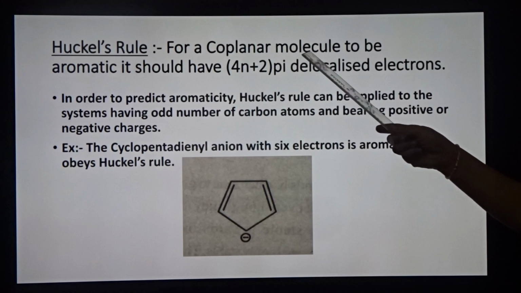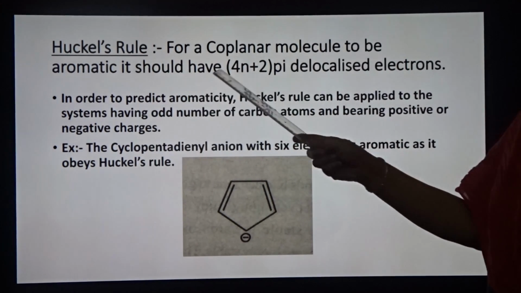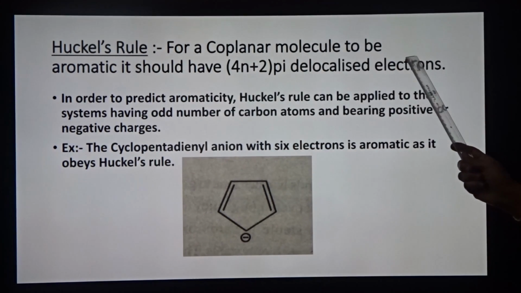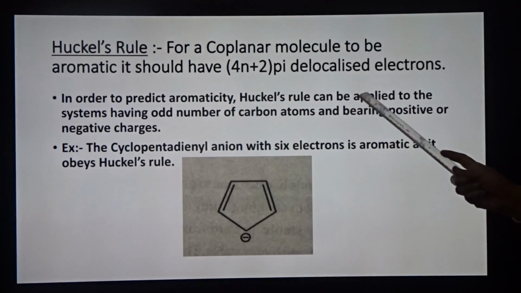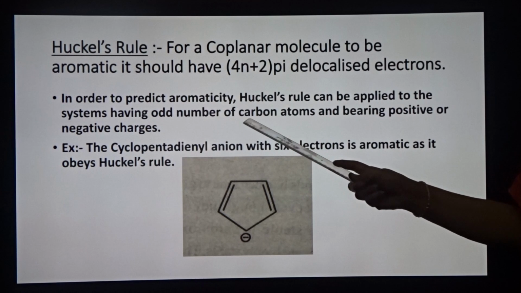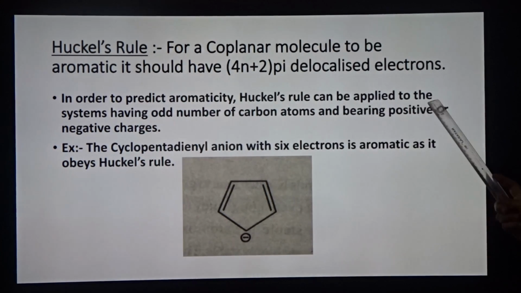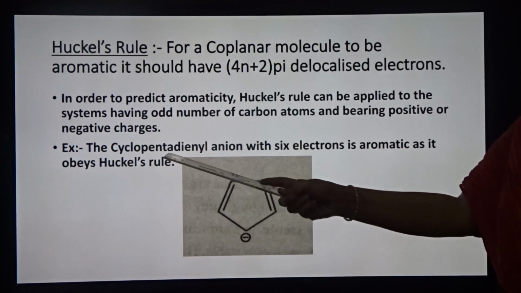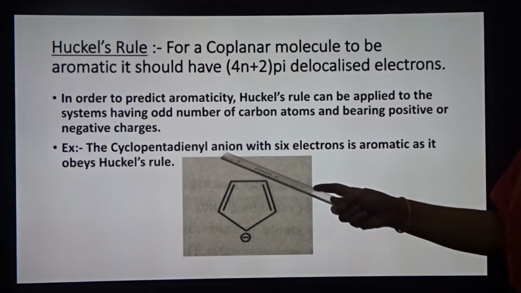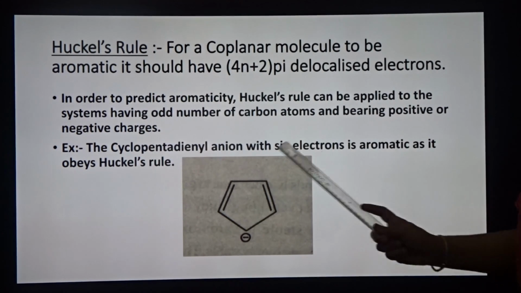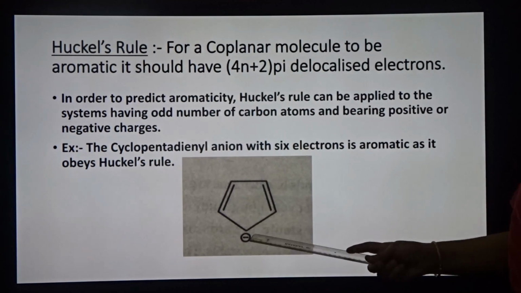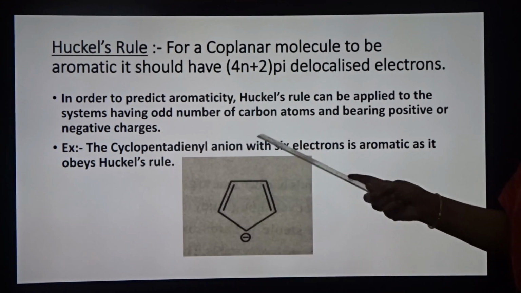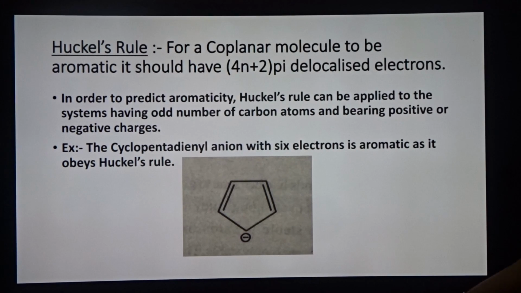Huckel's rule. For a coplanar molecule to be aromatic, it should have 4n plus 2 pi delocalized electrons. In order to predict aromaticity, Huckel's rule can be applied to systems having odd number of carbon atoms and bearing positive or negative charge. Example, the cyclopentadienyl anion with 6 electrons is aromatic as it obeys Huckel's rule. So this is having 6 pi electrons, and so it is obeying Huckel's rule.